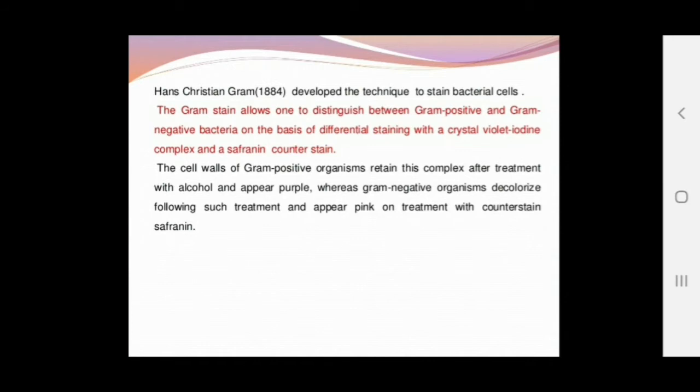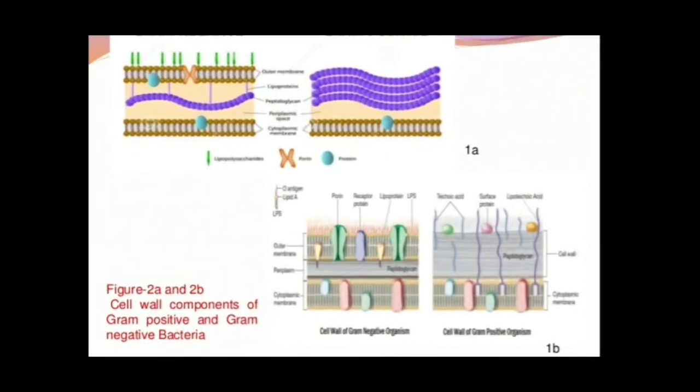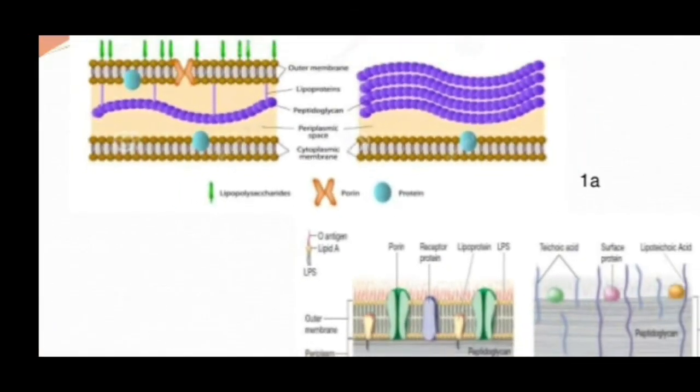The cell wall of gram positive organisms retains the complex after treatment with alcohol and appears purple, or violet in color, whereas gram negative bacteria decolorize, losing the primary stain on treatment, and appear pink on treatment with the counter stain, that is safranin. Clear? So this is the difference between gram positive and negative.